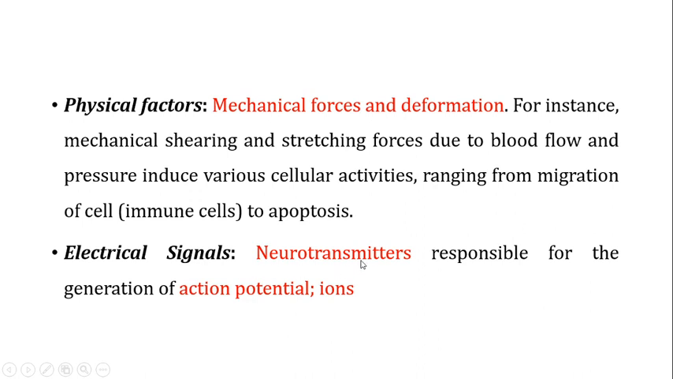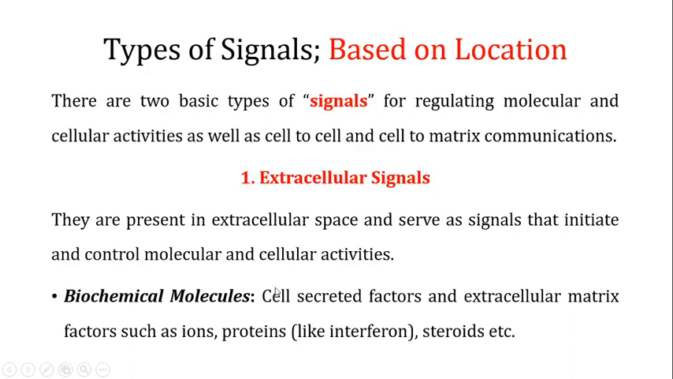And actually the neurotransmitters are responsible for the generation of action potential, and these action potentials are generated by the ions which are present in the extracellular matrix, and these ions are going to generate the neurotransmission between different neurons. So these electrical signals are carried out by these ions, and these ions are present in the extracellular matrix. They are present outside the cell, therefore we put them in the extracellular signals. So this is one type of the signals based on the location, the extracellular signals.